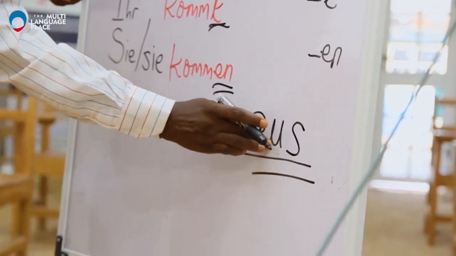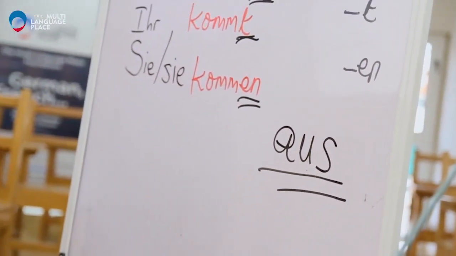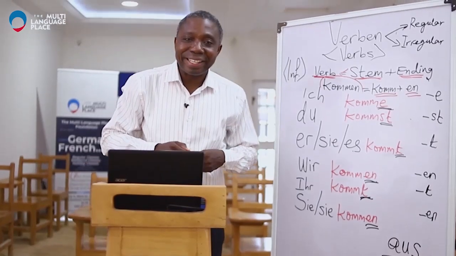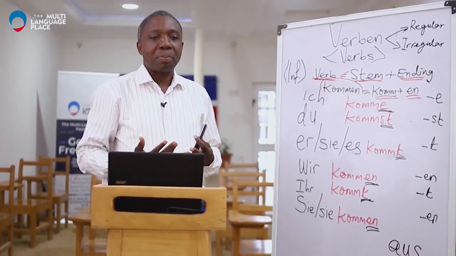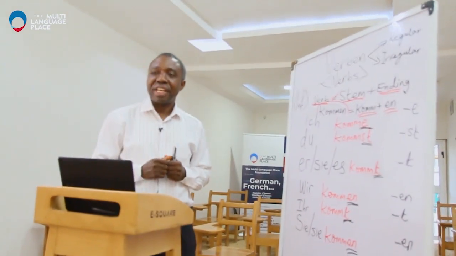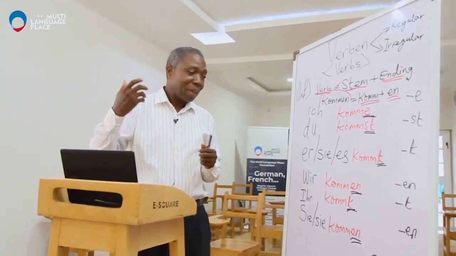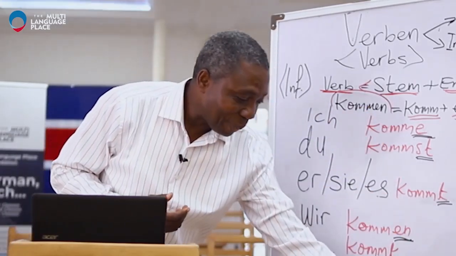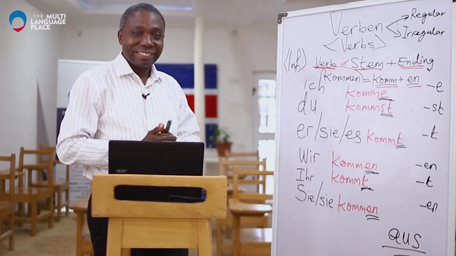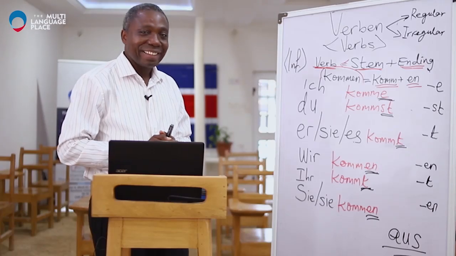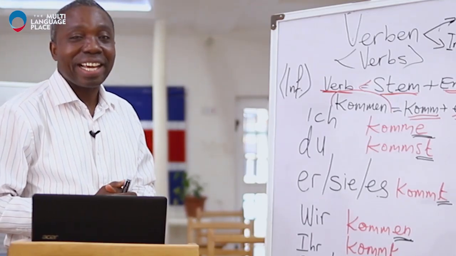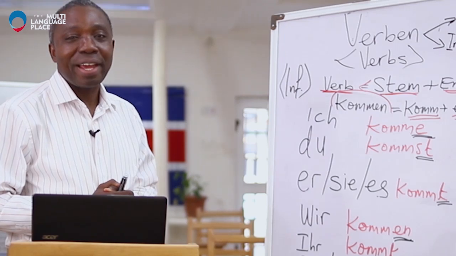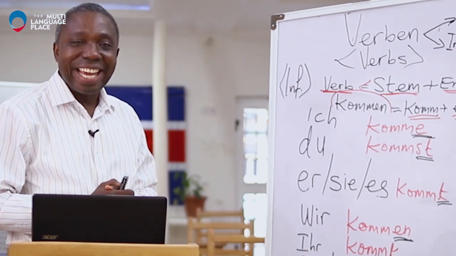This is the new word that I want you to use to form this sentence. I come from Nigeria. We know I, we know come, we know from, and then Nigeria. Okay, just try. The correct answer is ich komme aus Nigeria.